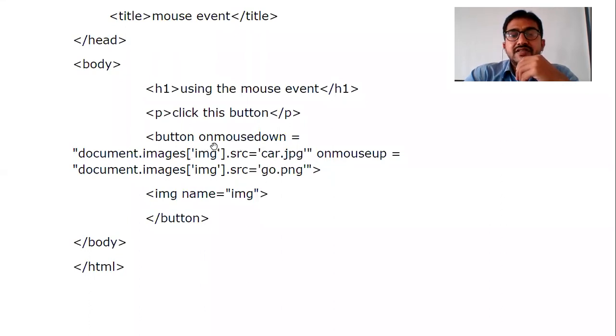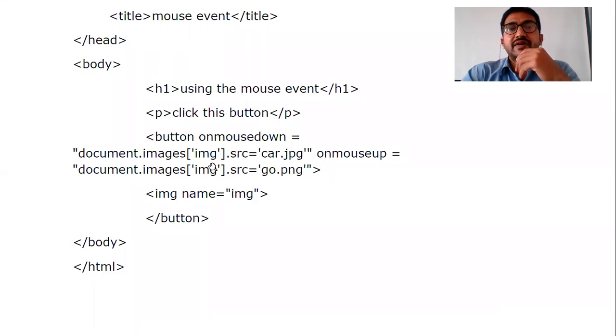When I have this event handler and I mouse down, this car.jpg will be there. When I make a mouse up, it is automatically replaced with go.png. Where are these actions or reactions reflecting? In this HTML page, on this HTML tag, that is img. So img is the name here.